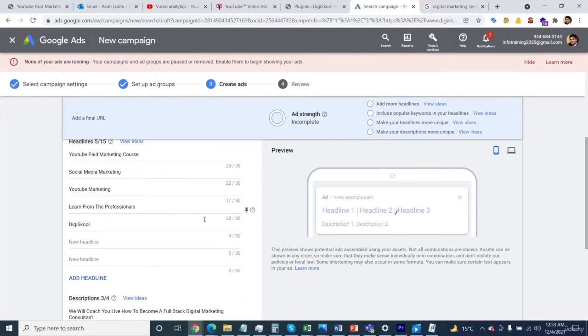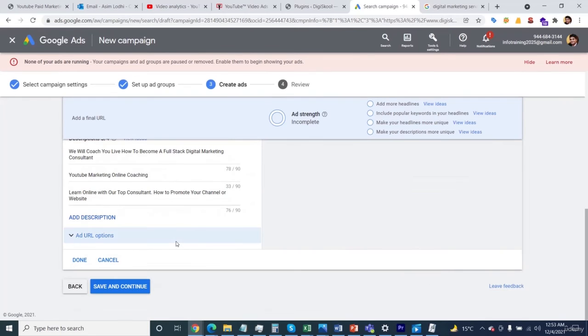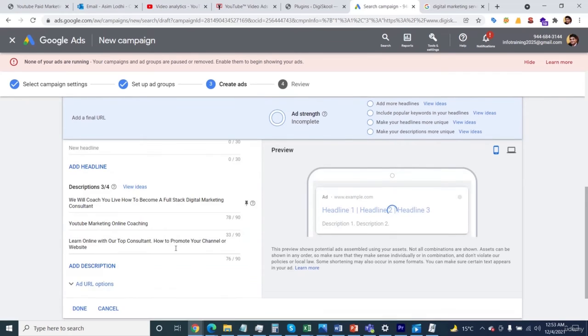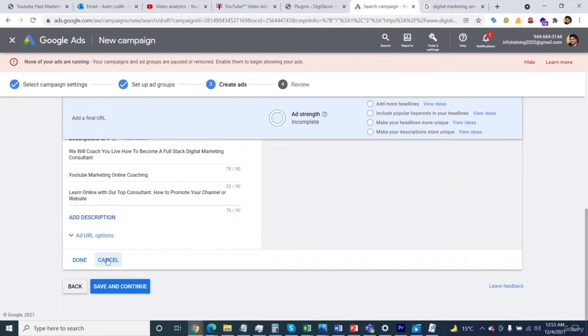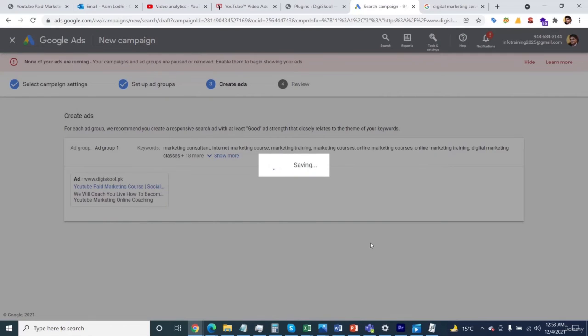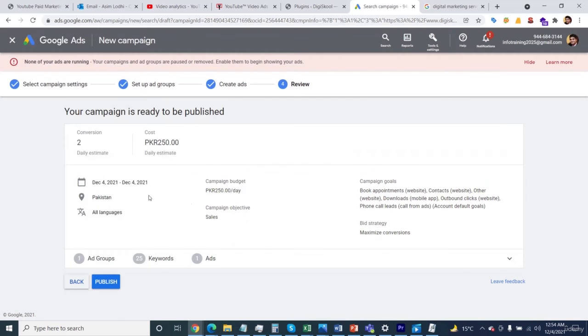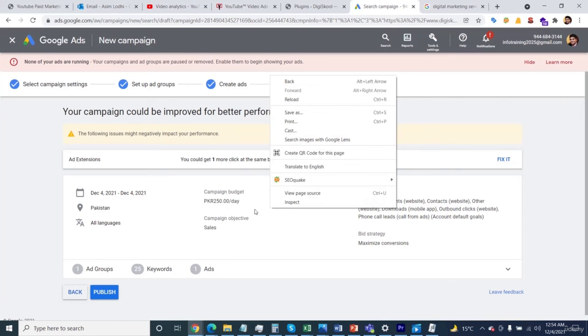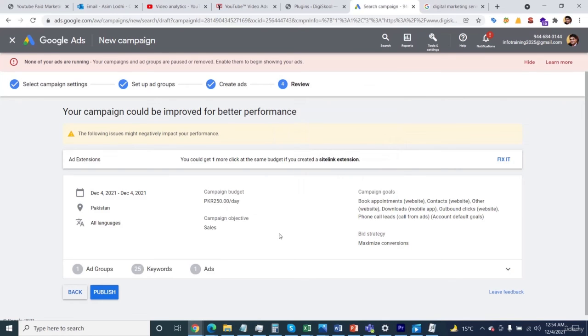You need to specify their information, and similarly the rest of the information. You need to specify the headings and the descriptions, and once you specify everything, you need to click on the save button, so your ad will be ready. This is how it keeps showing. I am just leaving the information as it is, showing you the process of how you can create your search campaign.